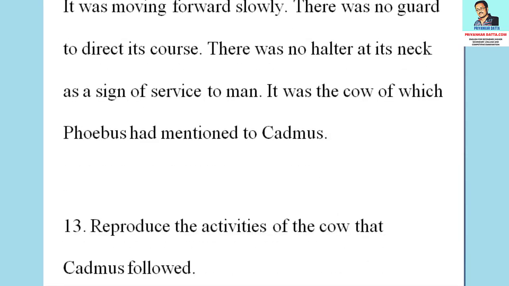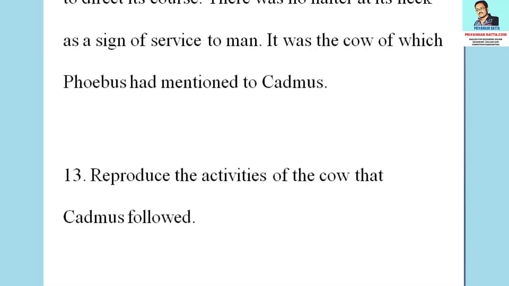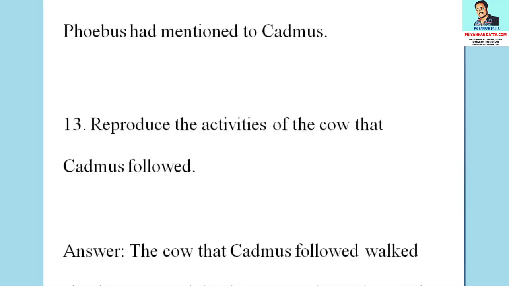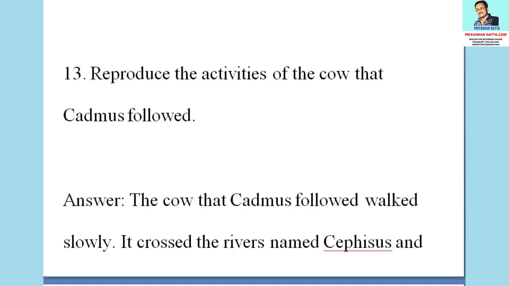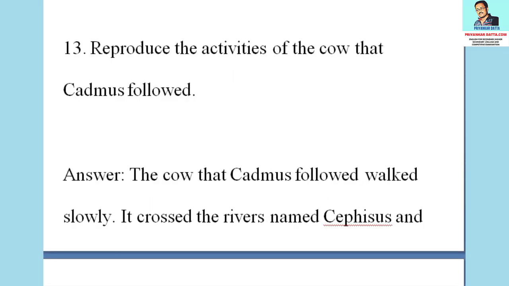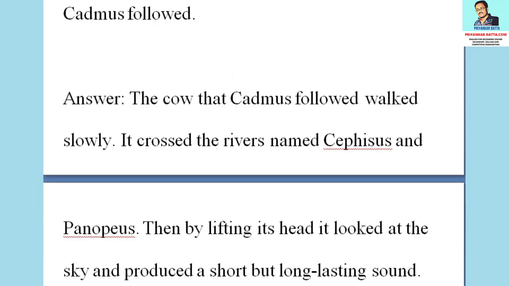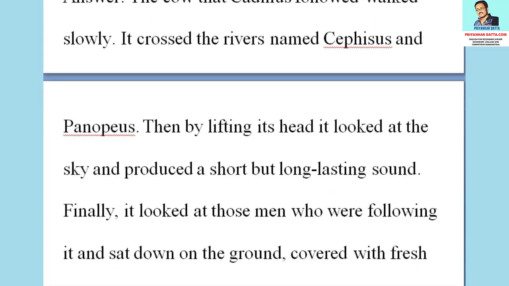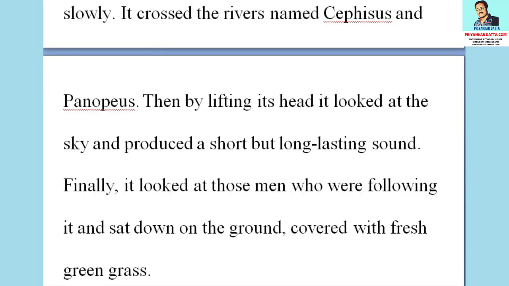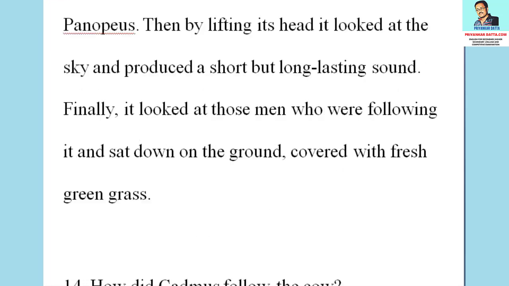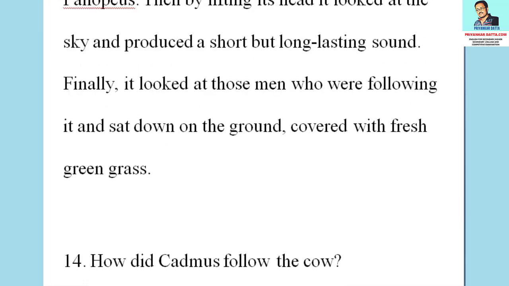The next question is, reproduce the activities of the cow that Cadmus followed. The answer to the question is, the cow that Cadmus followed walked slowly. It crossed the river named Cephissus and Panopeus. Then by lifting its head, it looked at the sky and produced a short but long-lasting sound. Finally, it looked at those men who were following it and sat down on the ground covered with fresh green grass.